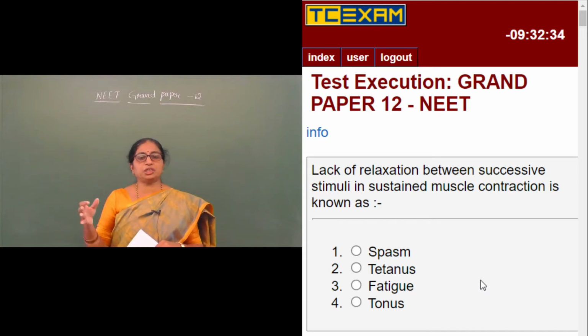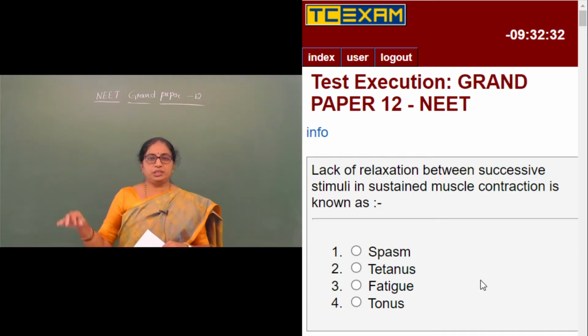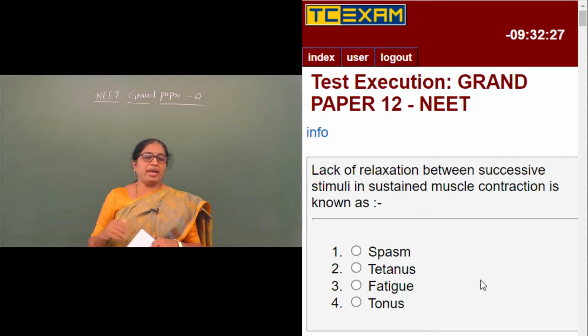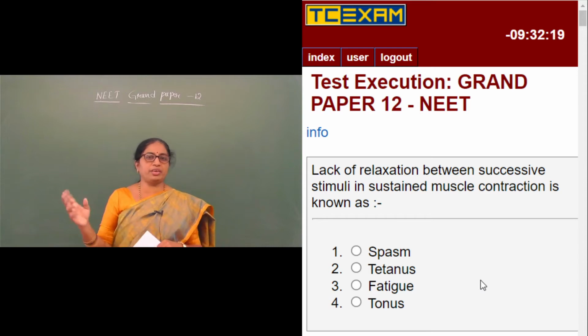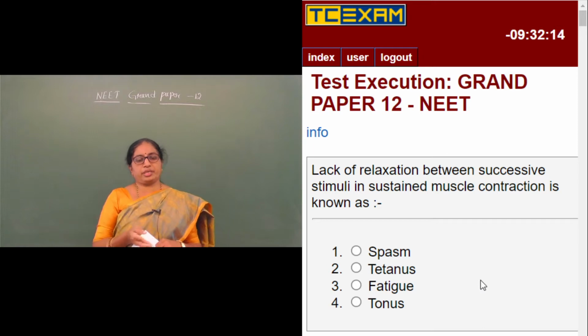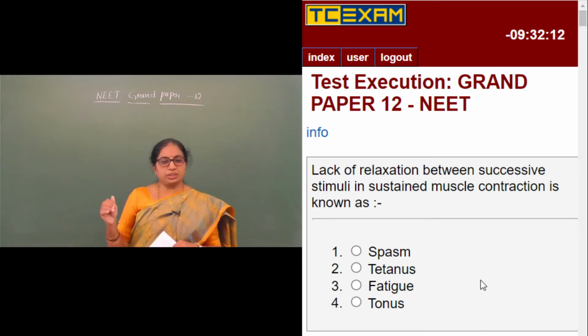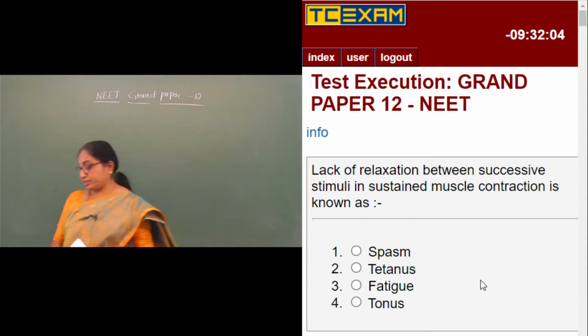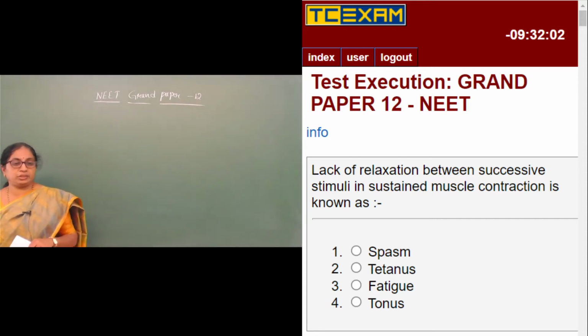Relaxation between successive stimuli. Stimuli are the messages coming from the brain towards the muscles. If there are two stimuli coming and in between there is continuous contraction without any relaxation, such a condition in sustained muscle contraction is known as tetanus. It is called tetanus because there is lack of relaxation.